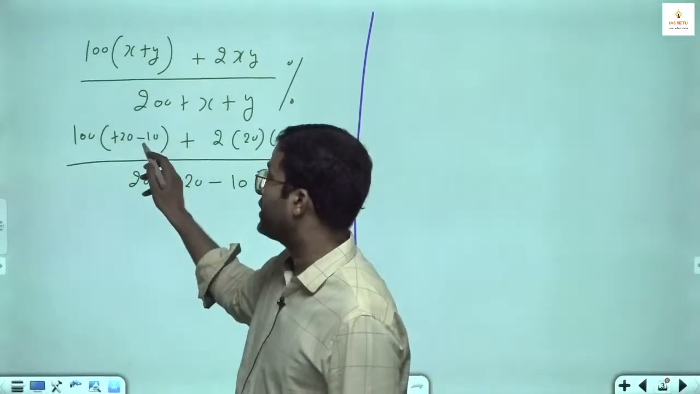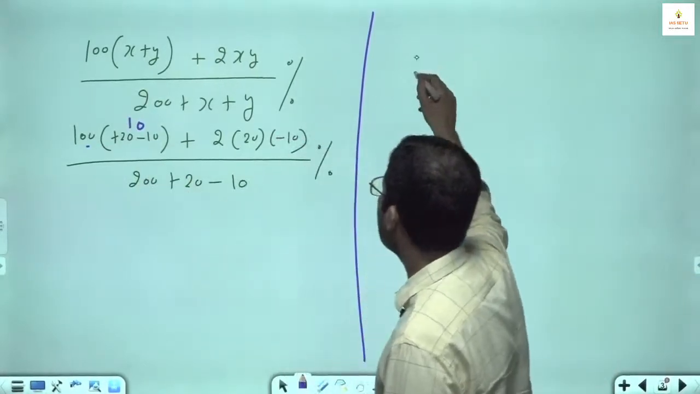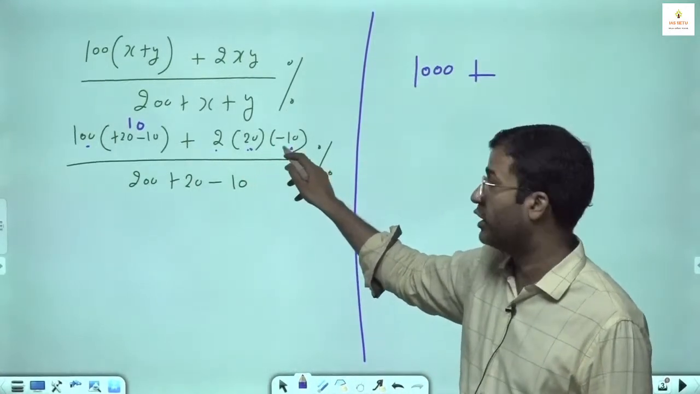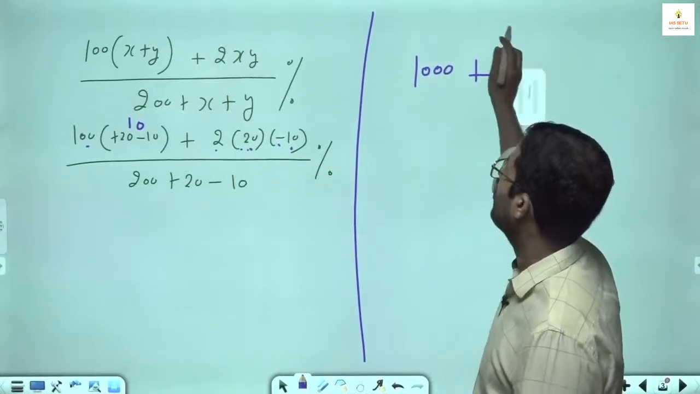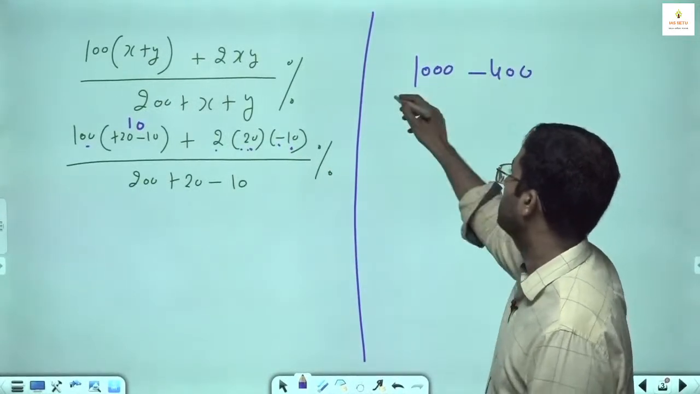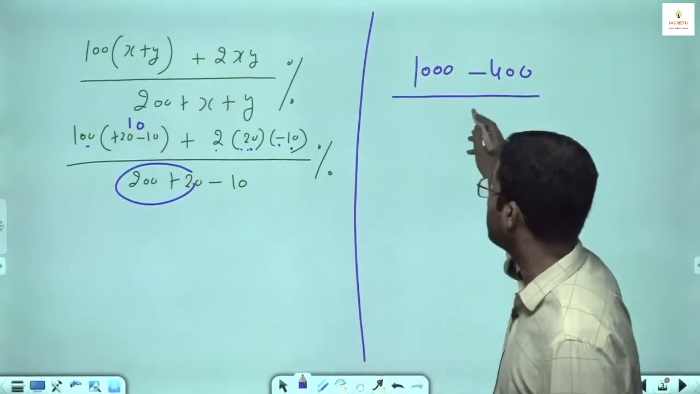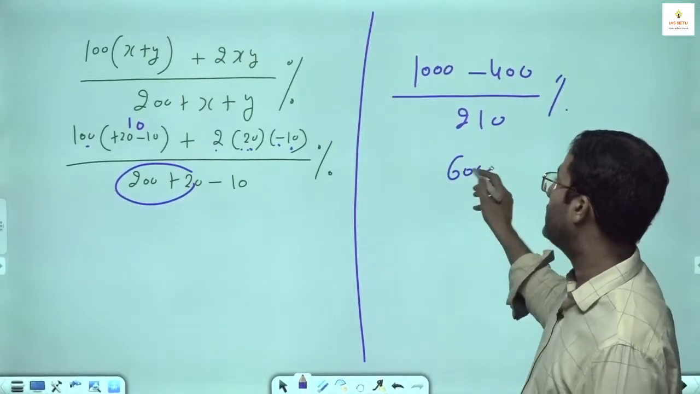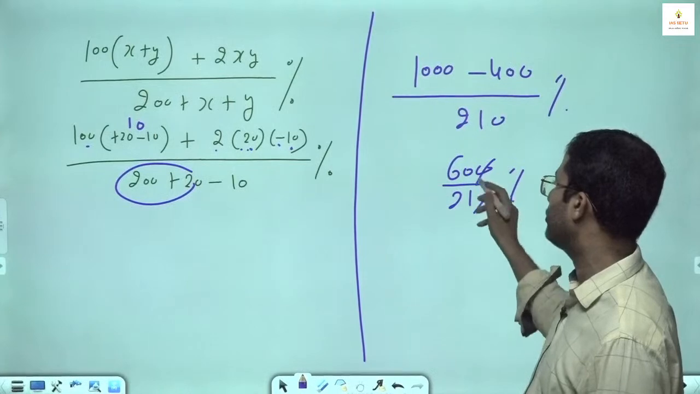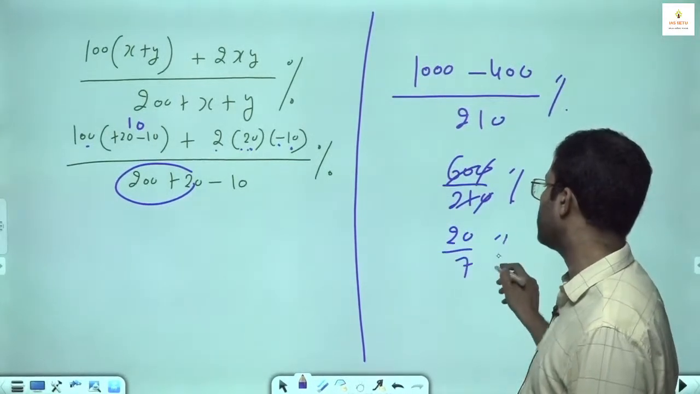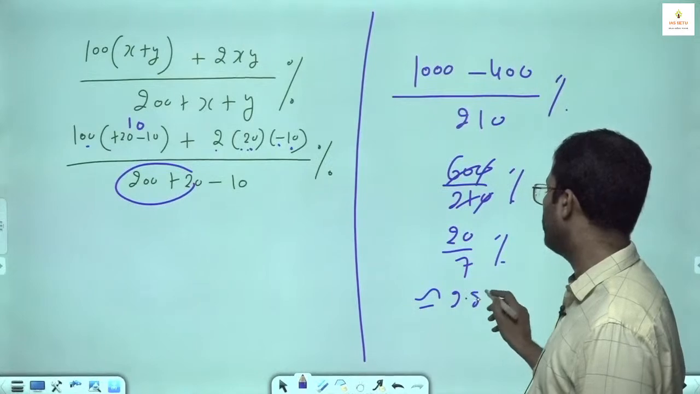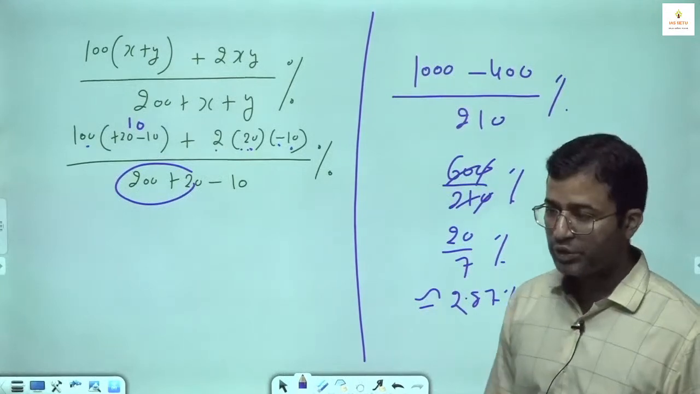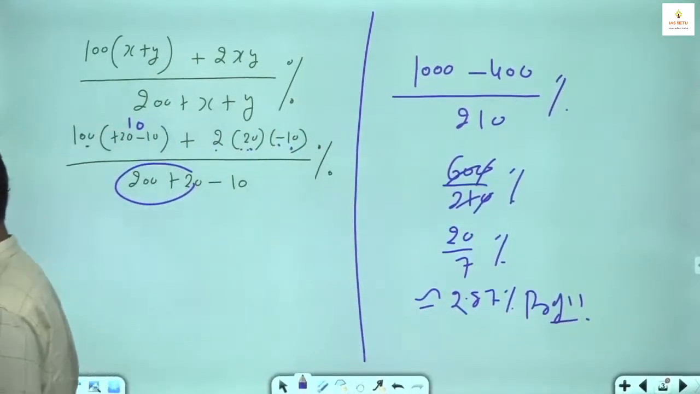So this is plus 20 minus 10, that is 10, 100 into 10 is 1000. This is 2 into 20 is 40, 40 into 10 is 400, plus minus, minus 400. This is 220 minus 10, which is 210%. So it will be 600 upon 210%, 10 cancel. This is 20 by 7, which is approximately 2.87% profit. If it is positive, profit; if it is negative, loss.